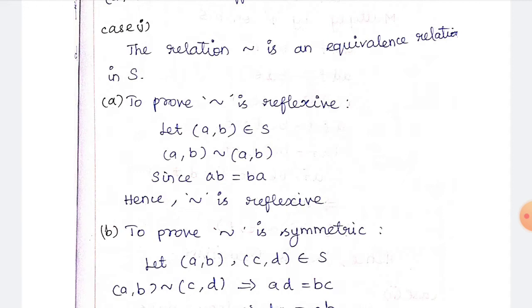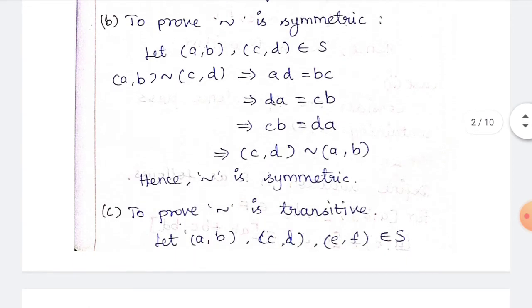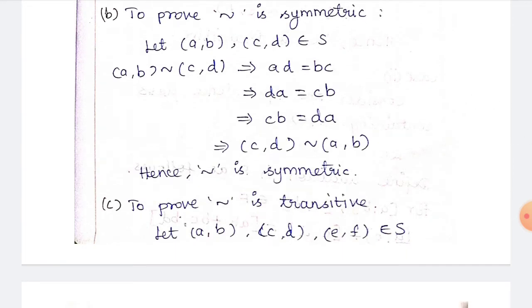Next we have to prove that the relation is symmetric. Symmetric means (a, b) equivalent to (c, d) implies (c, d) is equivalent to (a, b). So we consider (a, b), (c, d) belongs to S such that (a, b) is equivalent to (c, d). So ad is equal to bc. Now we have to interchange the elements. Instead of ad we write da and instead of bc we write cb. In the next step, we interchange the right hand side and the left hand side, so cb is equal to da.